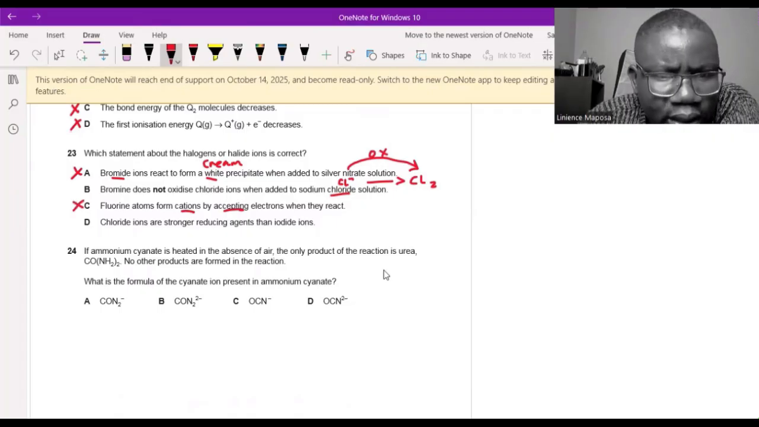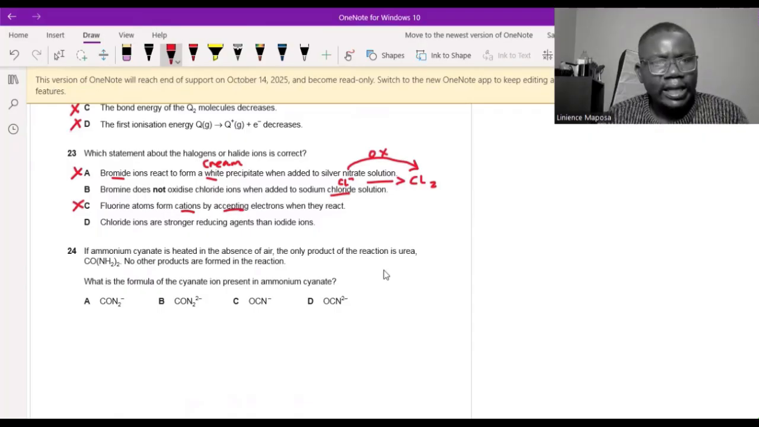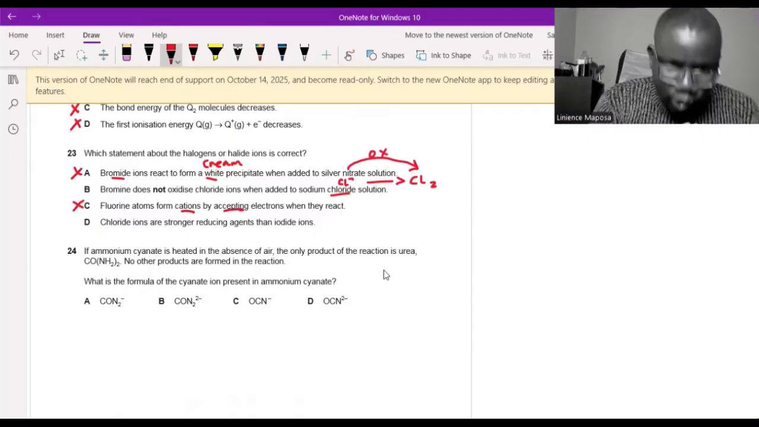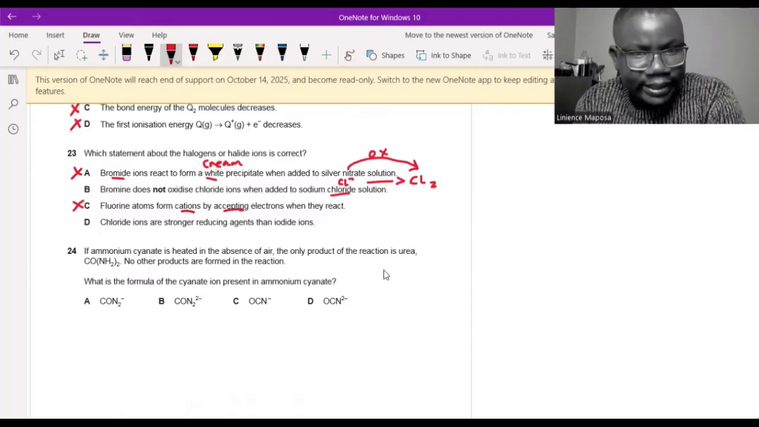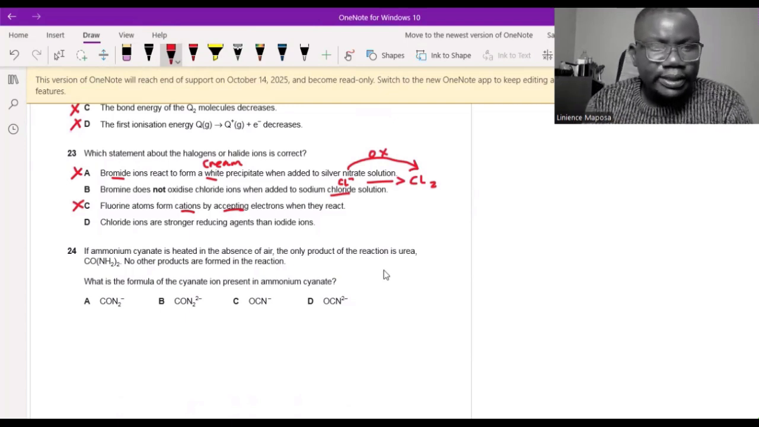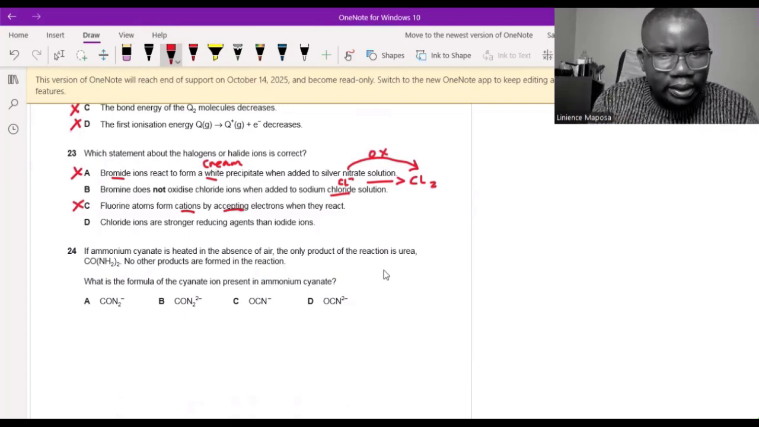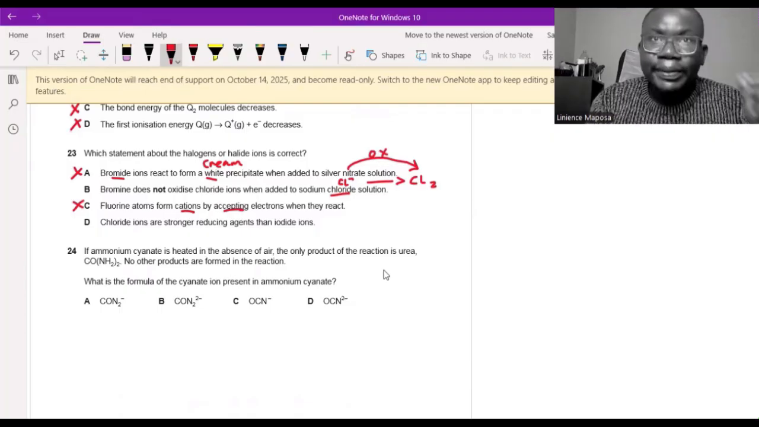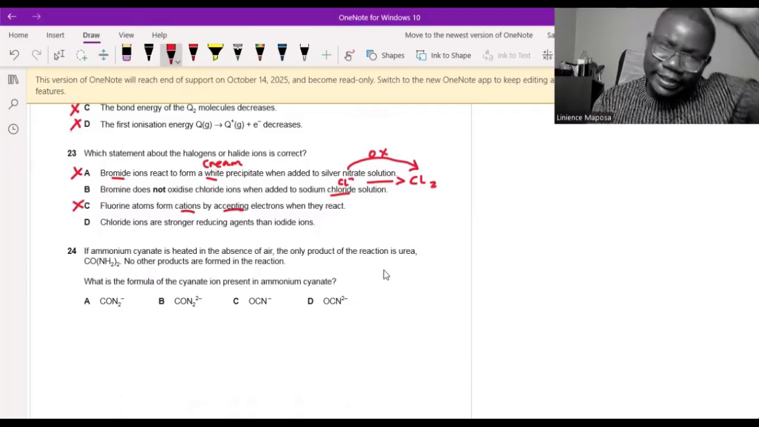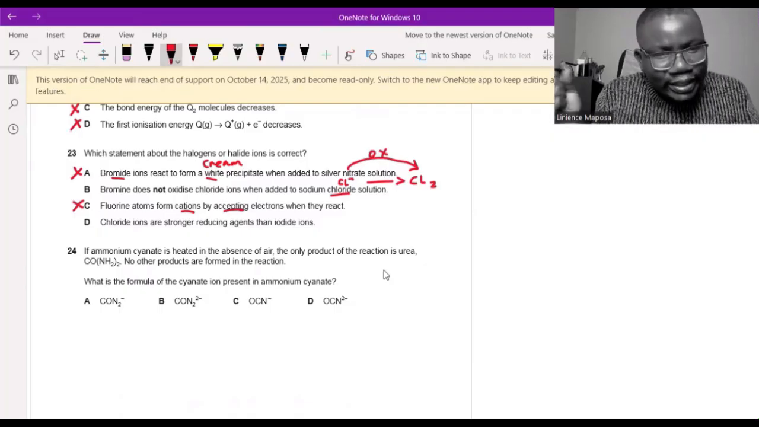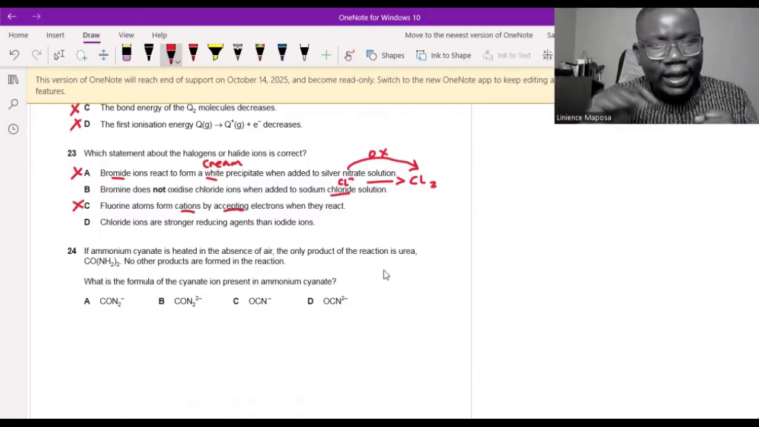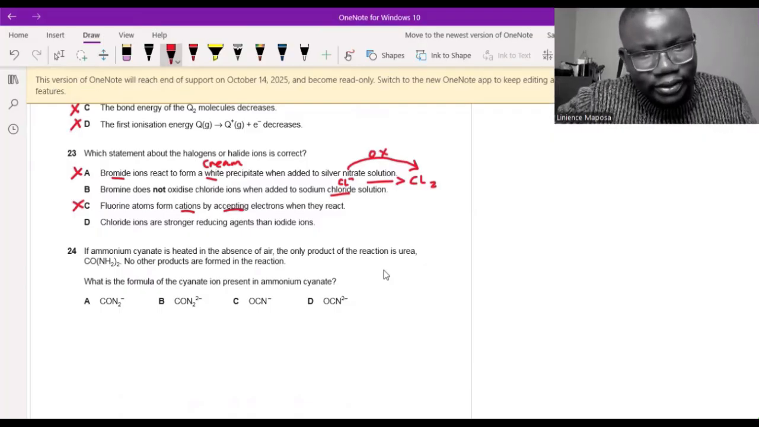This is wrong. Chloride ions are stronger reducing agents than iodide ions. Okay, what is a reducing agent? A reducing agent is one that is itself oxidized. Oxidation is loss of electrons. So this statement is saying chloride is better at losing electrons than iodide ions. No, chlorine is above, so it's smaller. So its electrons are close. It's more electronegative. Iodine is actually good at losing electrons.